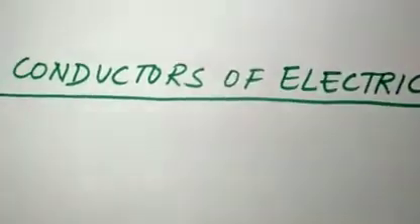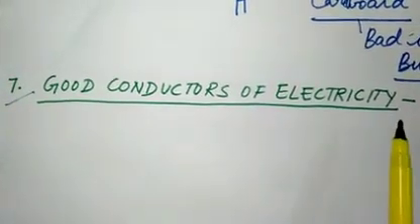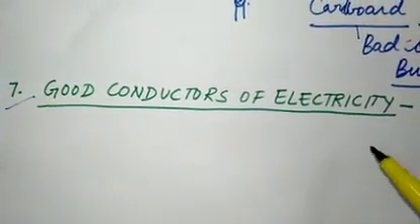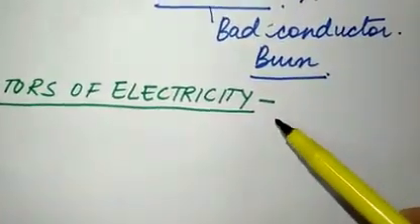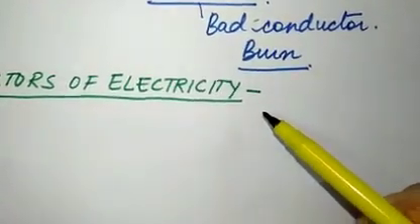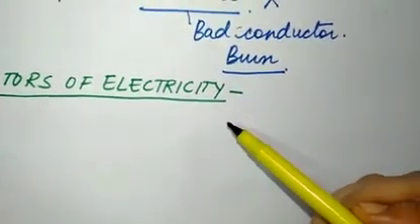Now the last physical property is that metals are good conductors of electricity also. Metals are very good conductors of electricity. Conductors allow the electricity to pass through them, and metals allow the electric current to pass through them.